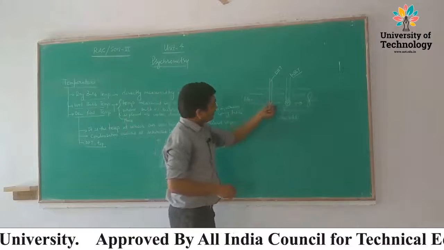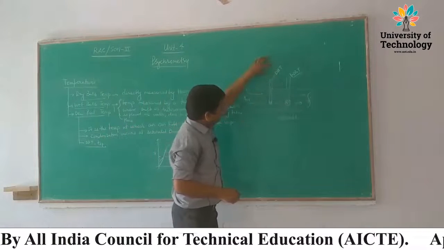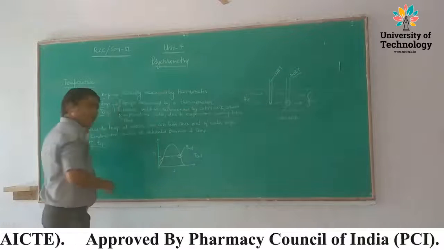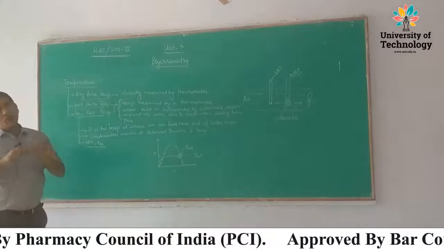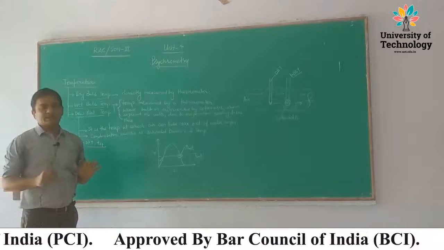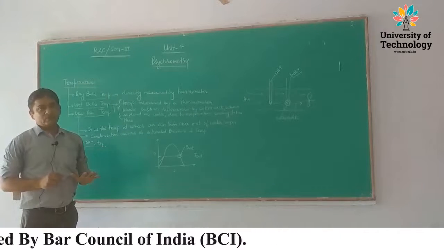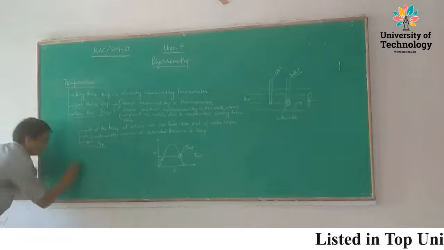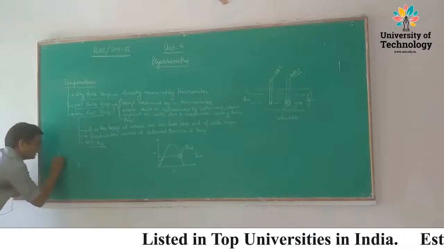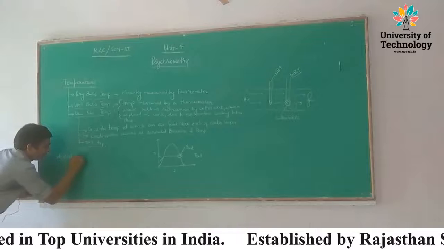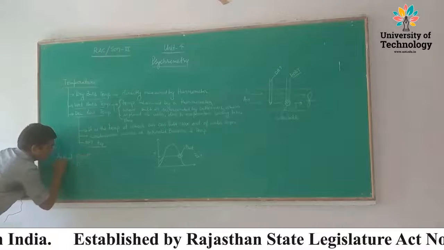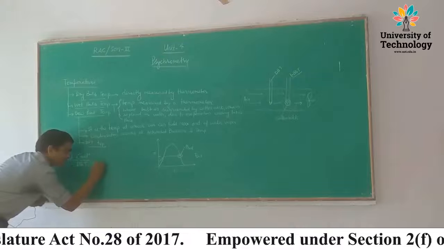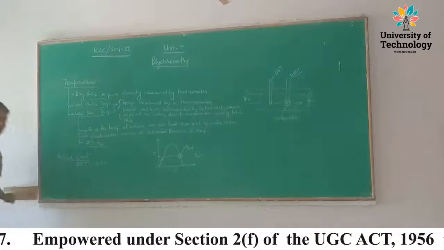In that case, we measure the temperature of air by dry bulb temperature or wet bulb temperature or dew point temperature. In all three cases, temperature remains the same. So by these three thermometers, in actual condition, the temperature measured by dry bulb temperature is greater than wet bulb temperature.